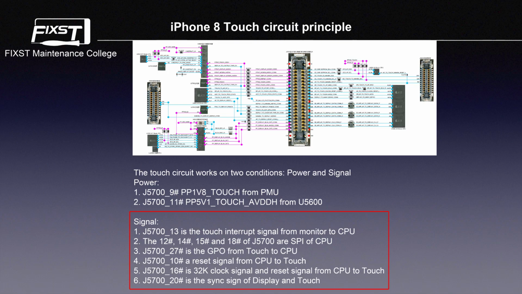Number 2, the pin 12, pin 14, pin 15, and pin 18 of J5700 are SPI of the CPU. Number 3, J5700 pin 27 is the GPO from touch to the CPU. Number 4, J5700 pin 10 is a reset signal from the CPU to touch. Number 5, J5700 pin 16 is the 32K clock signal and reset signal from the CPU to touch. Number 6, J5700 pin 20 is the same signal of display and touch.